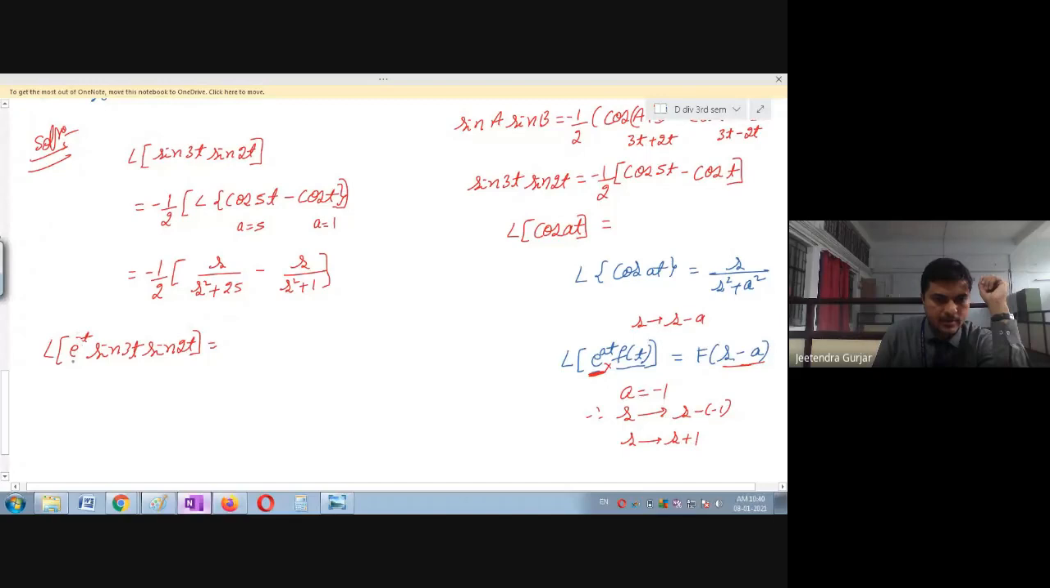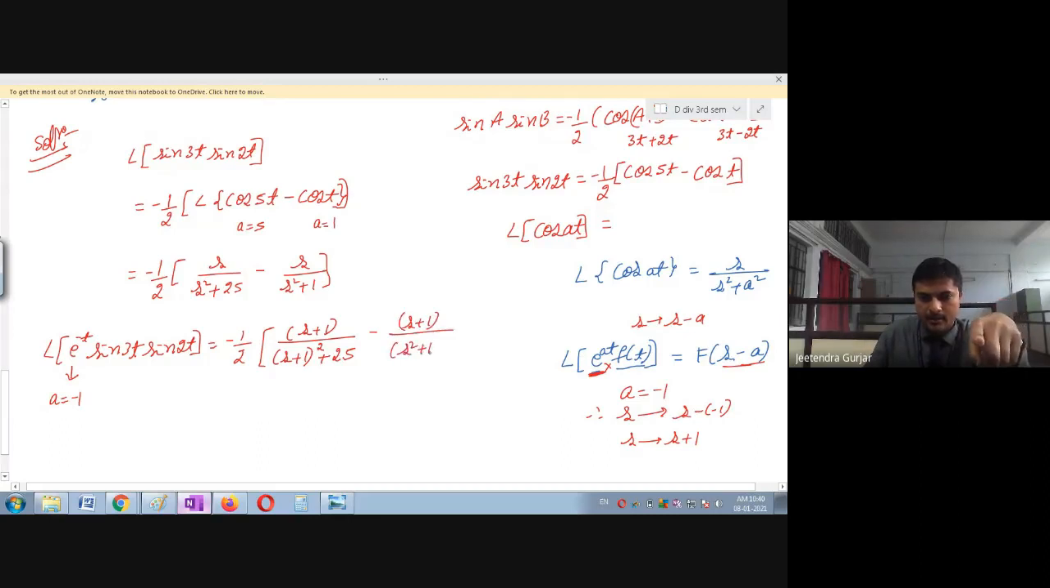From this, one can easily see they have given a as minus 1. So compare this and this, e raised to at. Therefore, the remaining terms stay as they are. Don't change anything. Minus 1 upon 2 as it is. Okay, now s is going to change to s plus 1 divided by, again, s plus 1 square plus 25. Keep this as it is, minus. Students, I am going to change only s as s plus 1. That is by the shifting property, s plus 1 divided by s square plus 1.